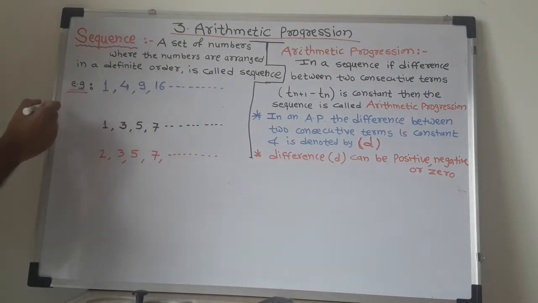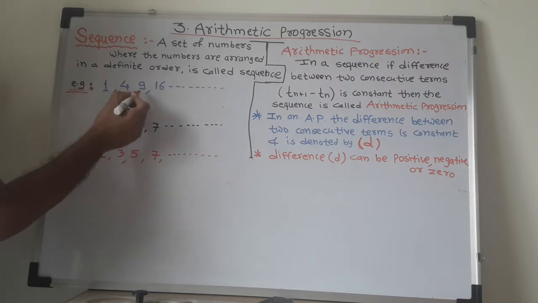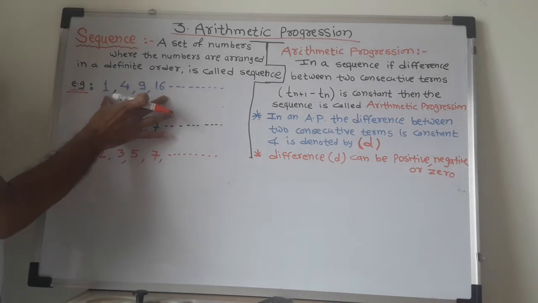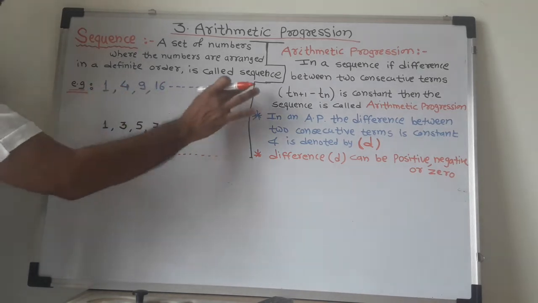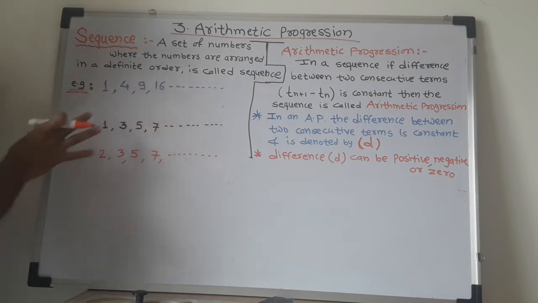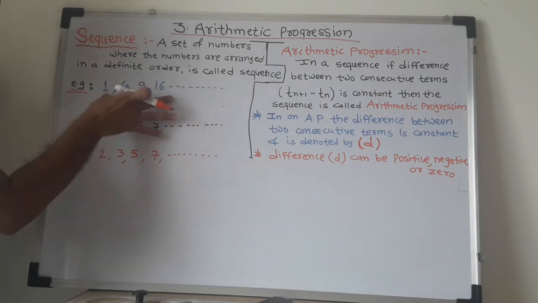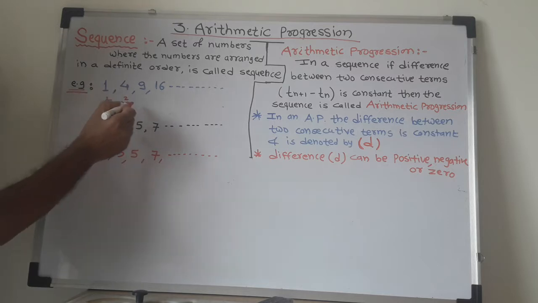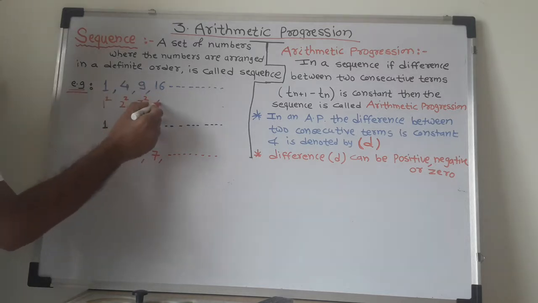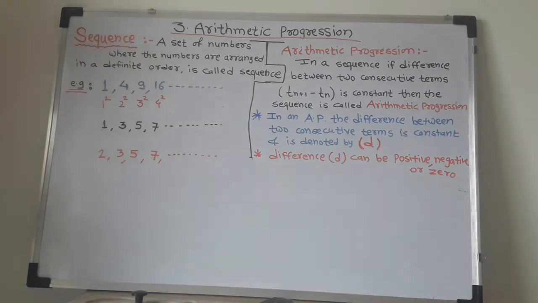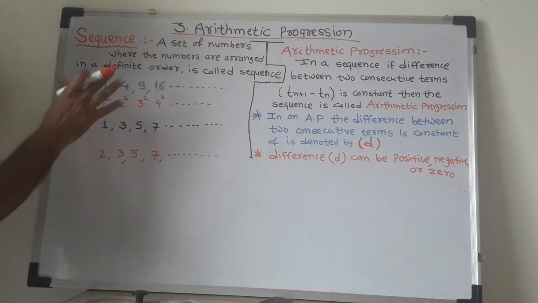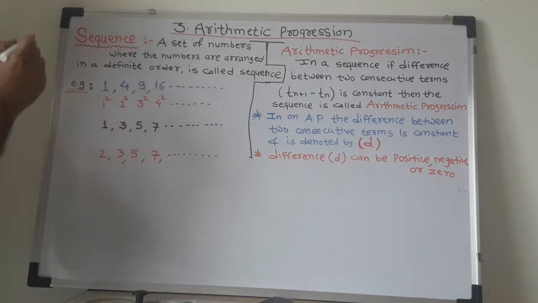First example of sequence is 1, 4, 9, 16. Means if you observe, all these are the squares of natural numbers. What is the rule behind it? When they construct this chain or this sequence, the rule behind it is, see, 1 square is 1, 2 square is 4, 3 square is 9, 4 square is 16. Means all the numbers are arranged by a particular rule. So this is the first sequence.